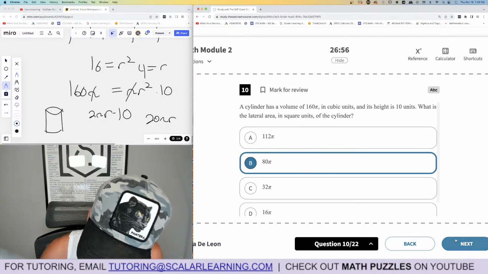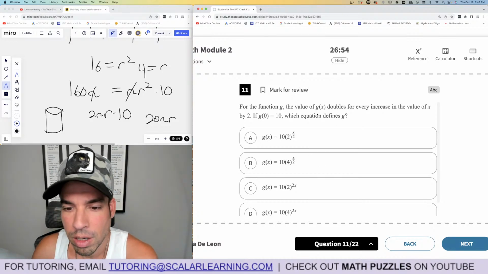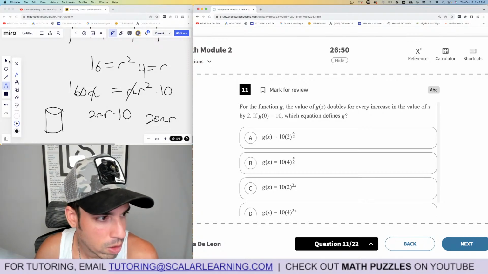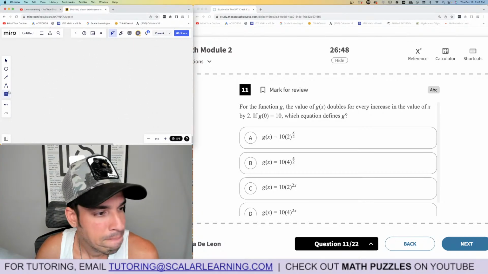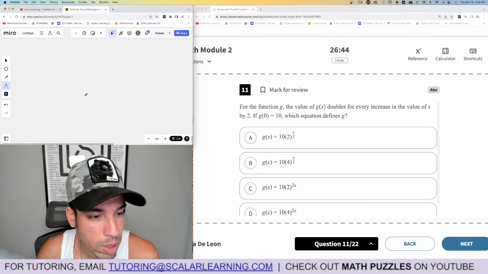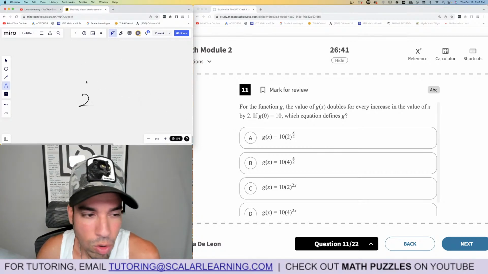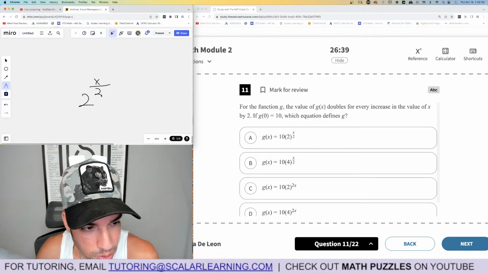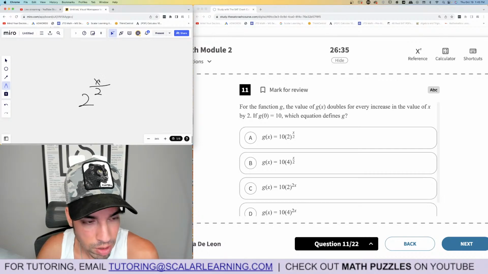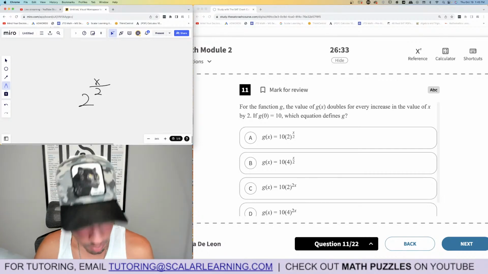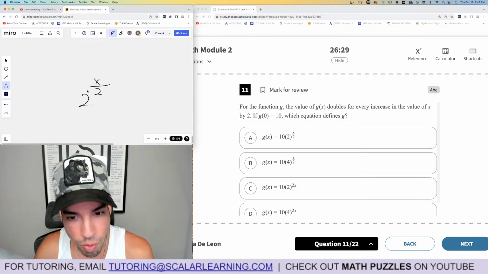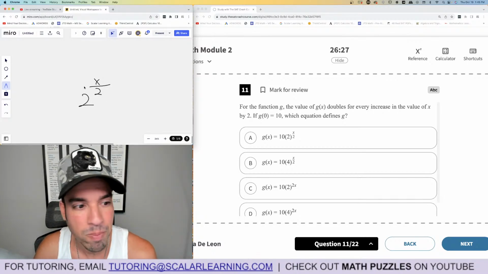Lateral area. Okay, for the function g, the value of g doubles for every increase in the value of x by 2. Hold on. So the function doubles. Oh, I know how to write this. Every time x goes up by 2, it doubles, meaning it's going to be x over 2. So for example, at 0, it's just itself. Then it goes up to 2, then it's 2 to the 1. Doubles once. Then it's 4, increasing by 2. 4 over 2 is 2. 2 squared is 4. Now it's quadrupled, so doubling again.